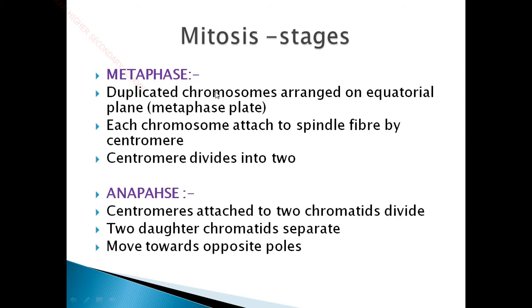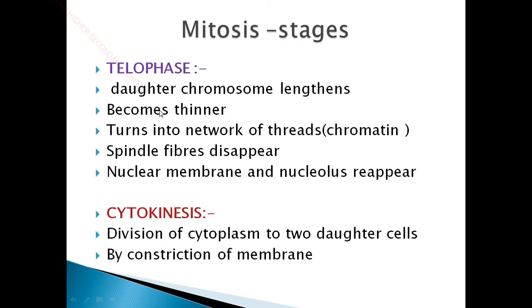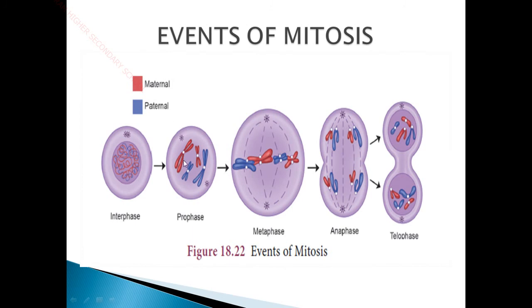So next, metaphase stage. In this stage, the duplicated chromosomes are arranged on an equatorial plane, that is called the metaphase plate. So you can see from the picture. During the prophase stage, the nuclear membrane disintegrates and the nucleolus disintegrates, and you can see the centrioles have moved to the poles of the cell. So this is one end and this is one end. Here it has moved to the poles of the cell, and you can see the chromosomes clearly here.